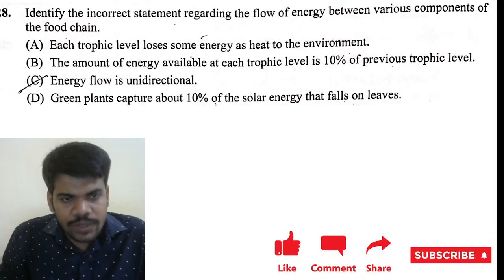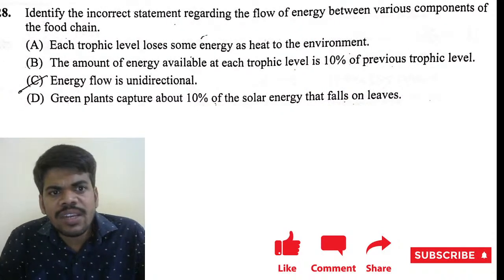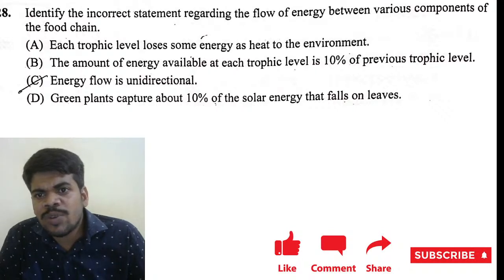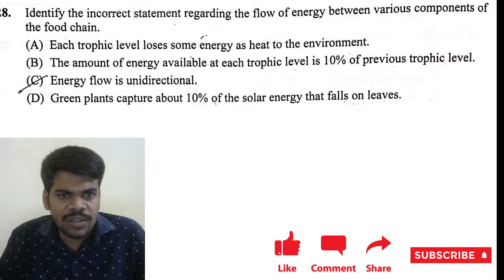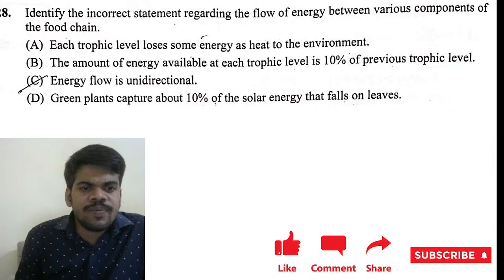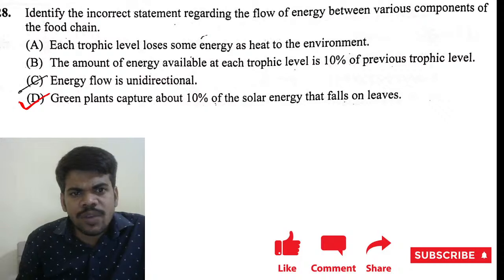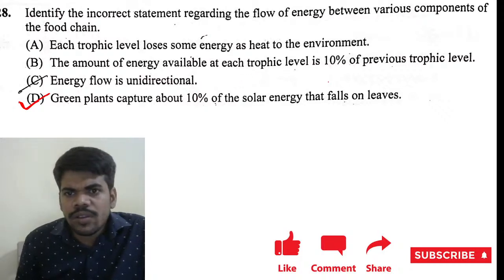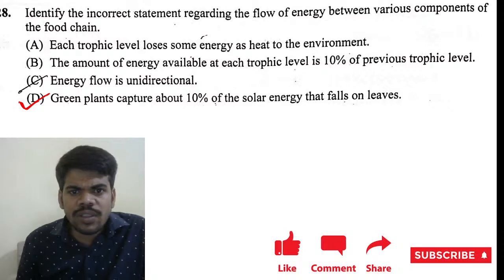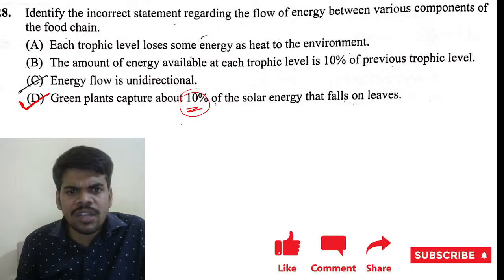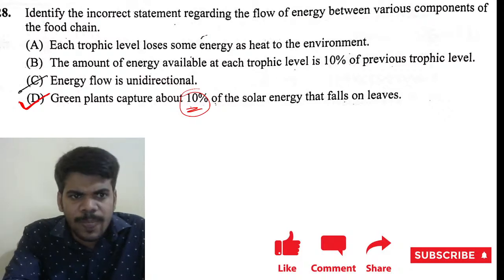Next, 28th question. Identify the incorrect statement regarding the flow of energy between the various components of the food chain. Incorrect statement means D we can select as the incorrect statement, because the remaining are all correct. Everything is correct, but it is only 2 to 3% or 2 to 5%. It is not 10%, it is very less. That's why it is the incorrect statement.